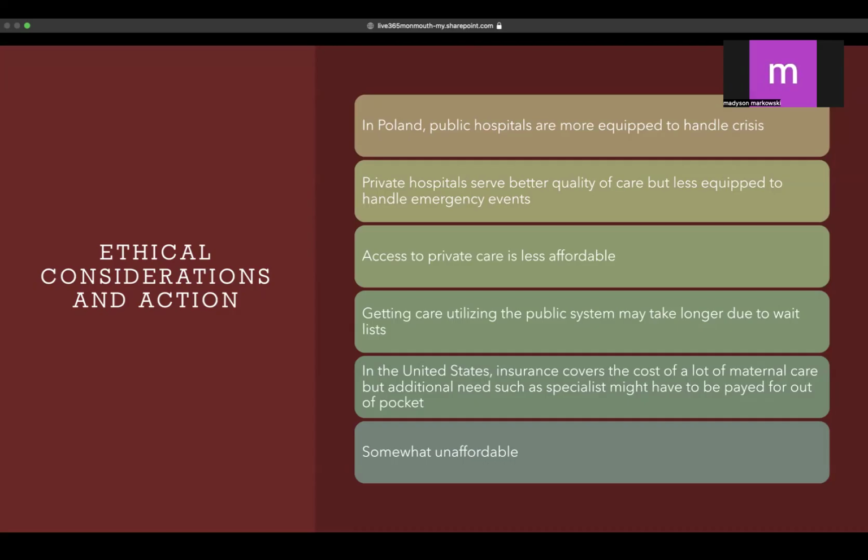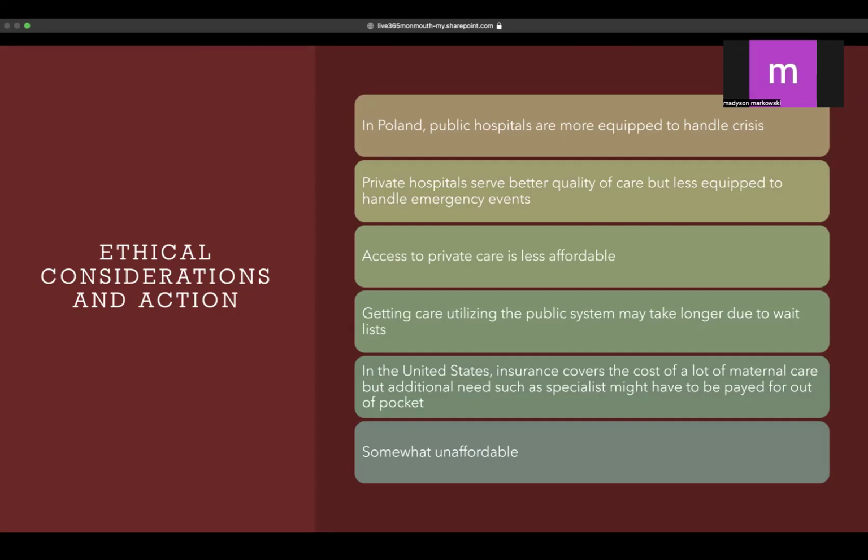and it does make it harder to see a caregiver or a specialist in Poland due to the longer wait lists that stem from the free maternal care that is given. In the United States, insurance covers the cost of a lot of maternal care, but additional needs, such as specialists, might have to be paid for out of pocket.